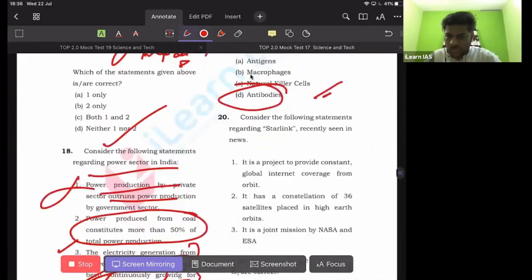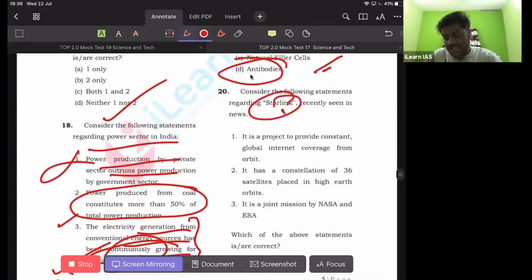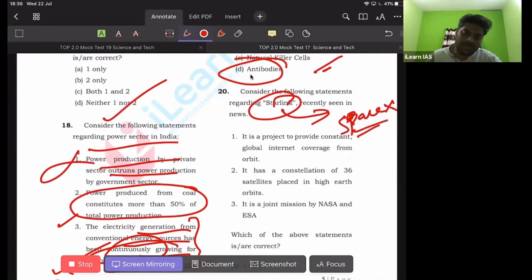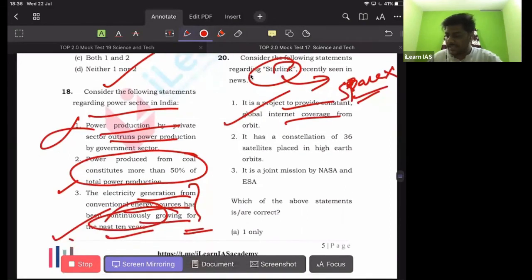Okay, the 20th one, Starlink, an internet providing project launched by SpaceX, which has been in the news for the past 1 or 2 weeks continuously. It was there because it successfully launched many satellites into orbit. So it is a project for the provision of constant global internet coverage from orbit. This is correct. This is satellite based internet connection. It has a constellation of 36 satellites, which is not correct. It is a constellation of 500 plus satellites in low Earth orbit.